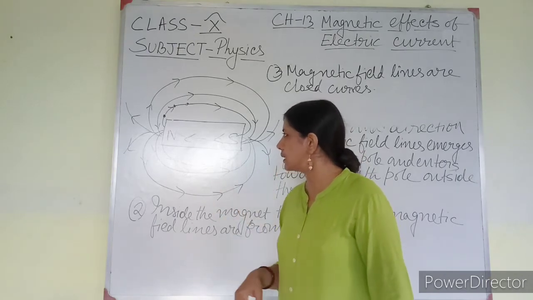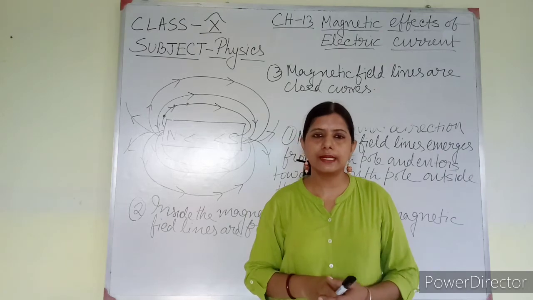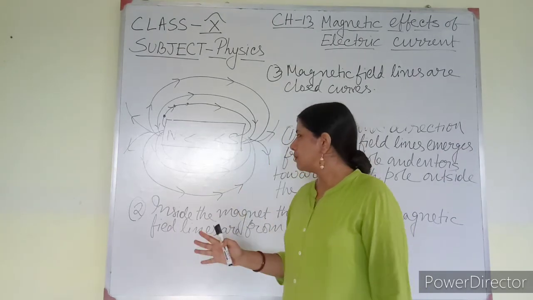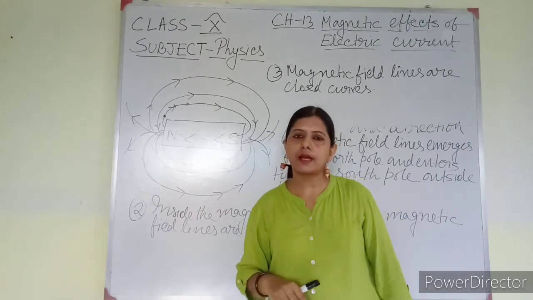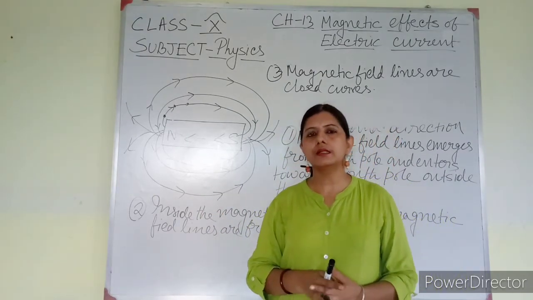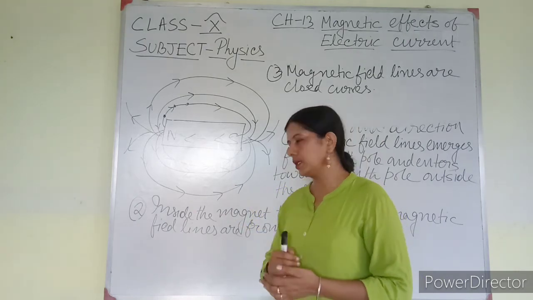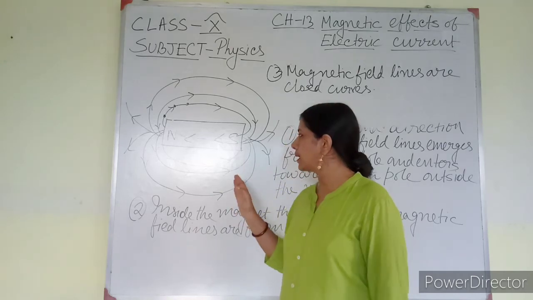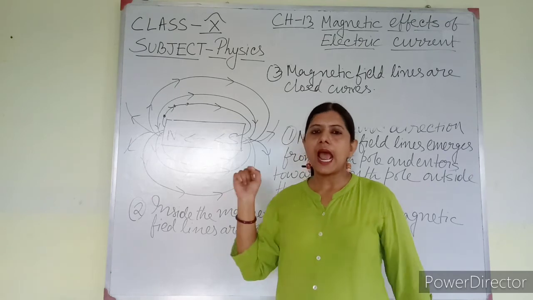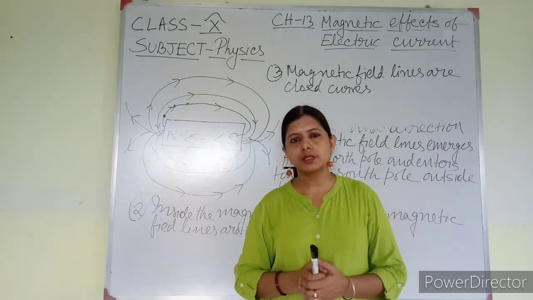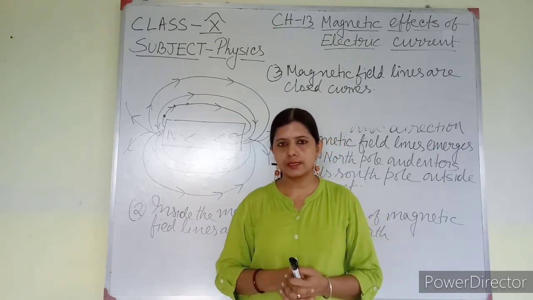Now the fourth one is that these magnetic field lines will never touch each other. They will not cross each other. Many times in board exams a question has been asked regarding this fact, why magnetic field lines do not cross each other. The reason is very important, you have to know it. If the magnetic field lines were to cross each other, then at the point of intersection there would be two directions of magnetic field lines.